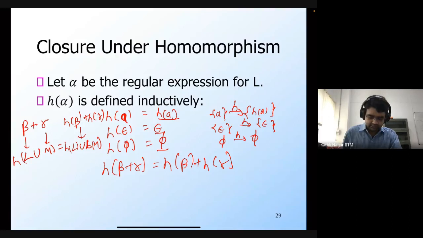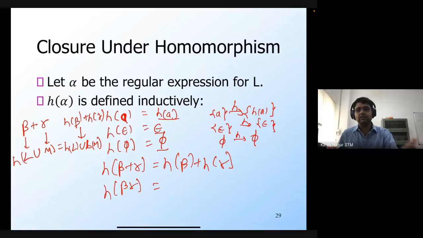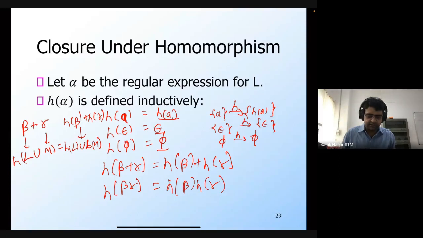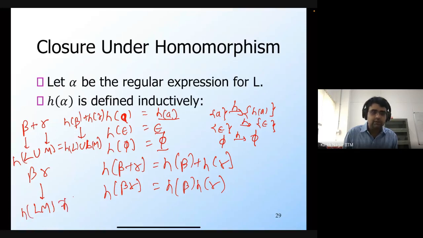Okay. So now let's complete this. What about beta gamma? So this is the concatenation operator. Yeah, so that's correct. Alan is saying H of beta concatenated with H of gamma. Again, the explanation is the same here. Beta and gamma would correspond to the language LM, but H of LM is going to be H of L concatenated with H of M.